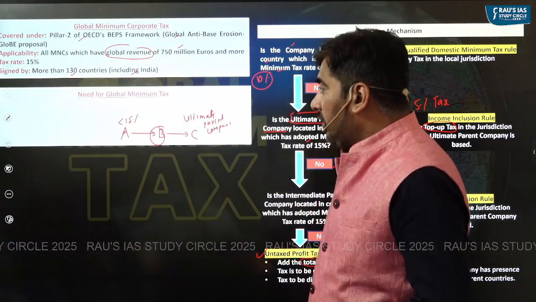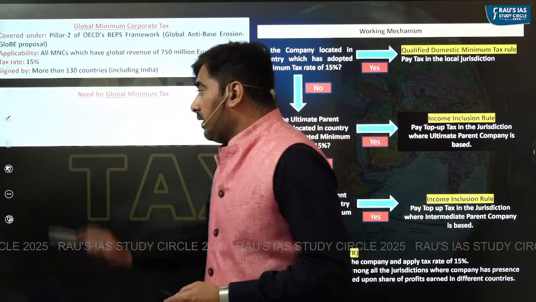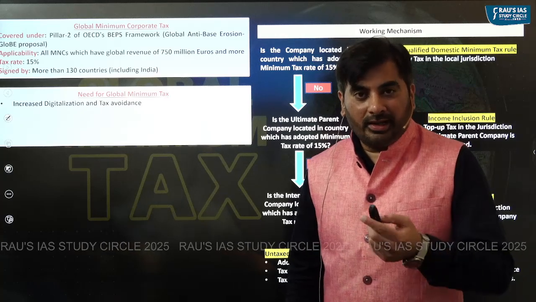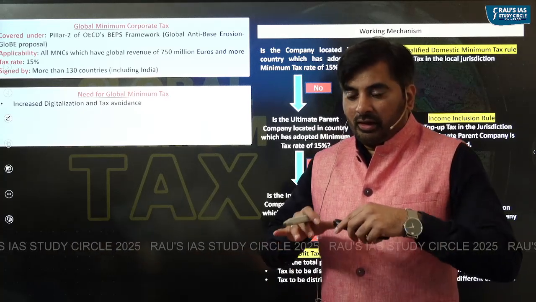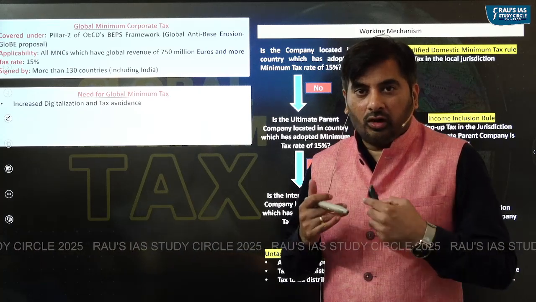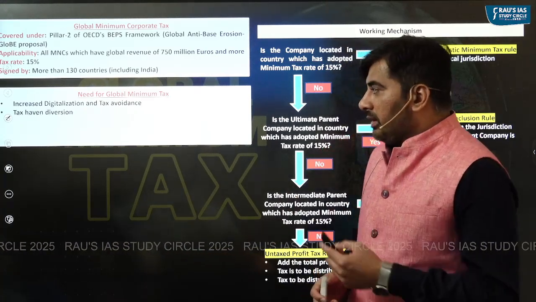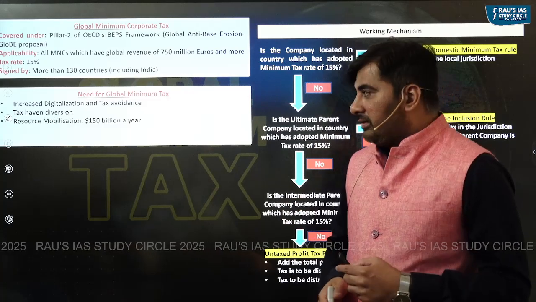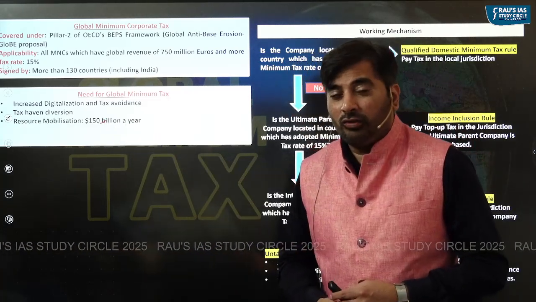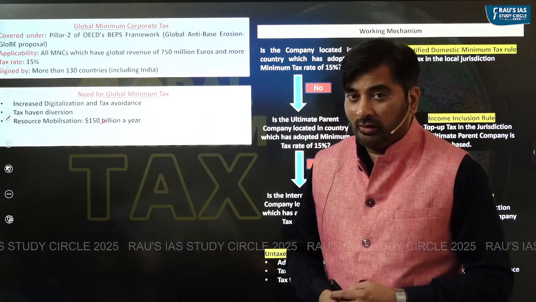Why have we adopted the global minimum corporate tax? Because of tax avoidance by multinational companies. The countries across the world are losing out on tax revenue. It is being said that the global tax revenue that we are losing out is somewhere around $150 billion.